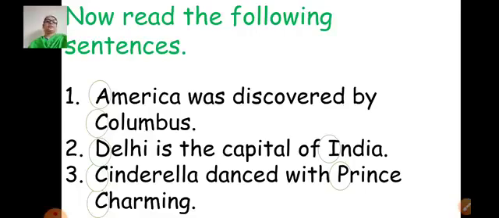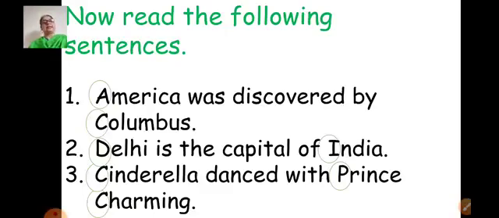Yes, in the above sentences the circled words are capital letters because they are proper nouns. So we can say capital letters are used to begin proper nouns and also adjectives formed from them, like India, Indian, Gandhi, Gandhian, etc. So although Columbus, India, Prince Charming are not at the beginning of the sentence, still we have started those words with capital letters because they are proper nouns or adjectives.